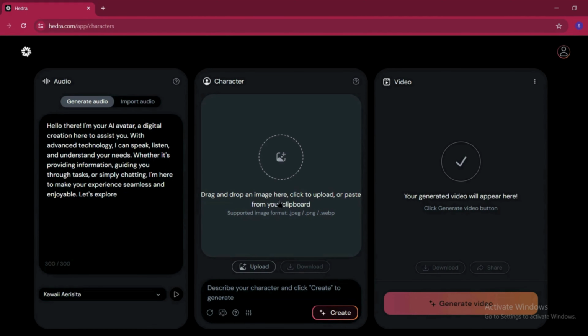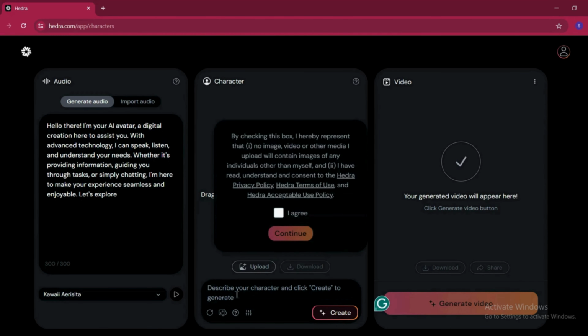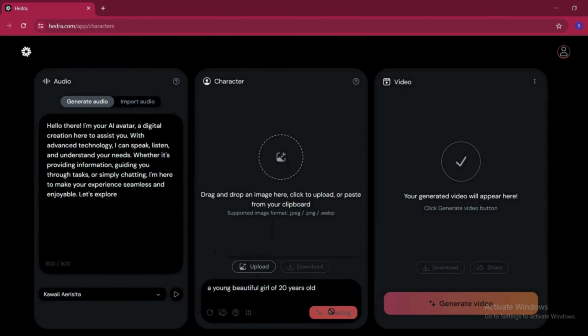The image can be dragged and dropped here. You can also upload a picture by clicking here. Here you can create your own avatar by typing your prompt. I will type, a beautiful young girl of 20 years old. Click on Create.